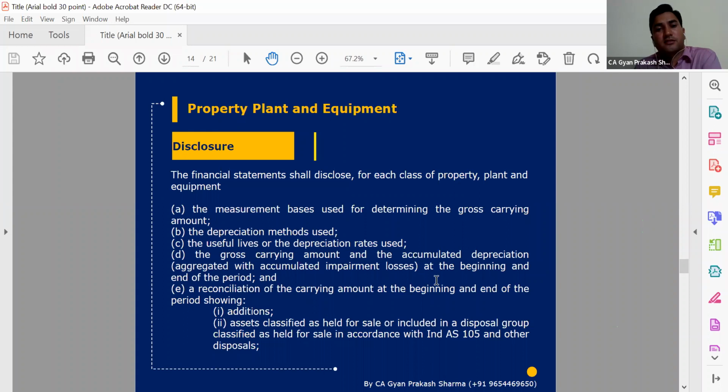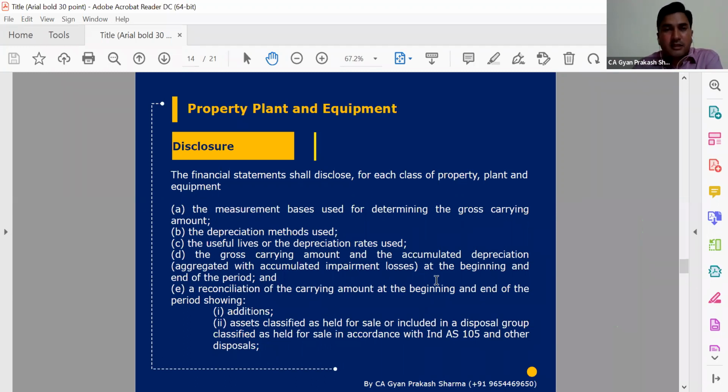First, the movement of gross value: opening gross value, then additions, and deletions, any addition or deletion due to business combinations, or any increase or decrease due to revaluation, and after that the closing balance. This type of reconciliation we are required to give for gross value, and the same reconciliation we are required to give for accumulated depreciation, impairment or amortization. So we need to give gross as well as accumulated transactions, and then we get the net WDV, and that WDV flows to the balance sheet.